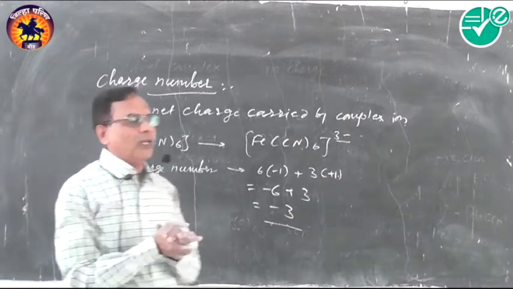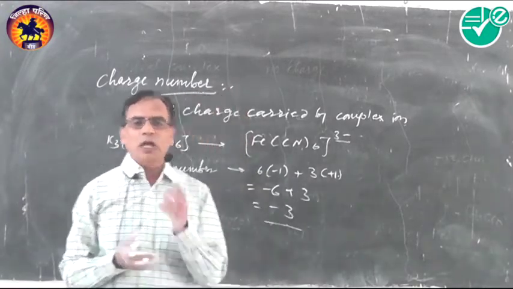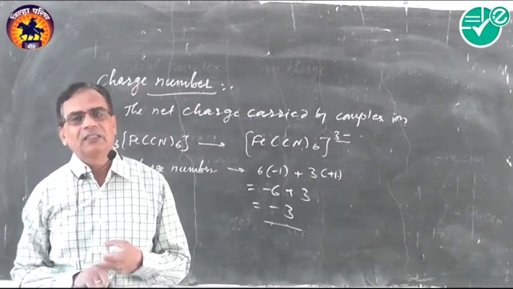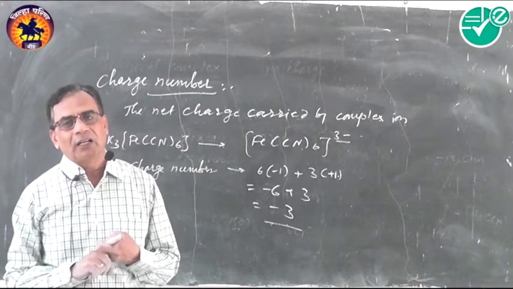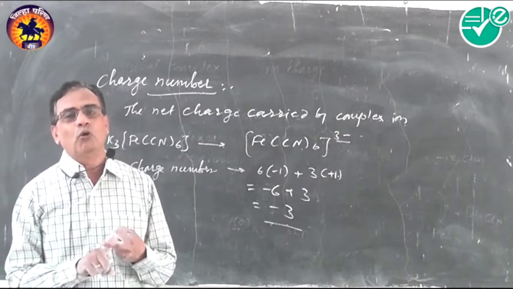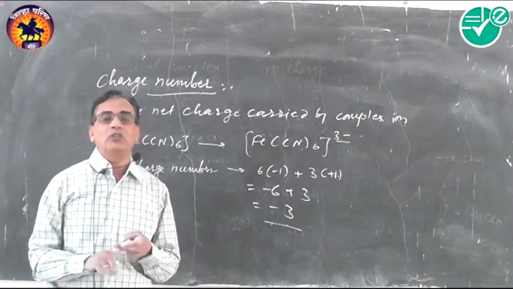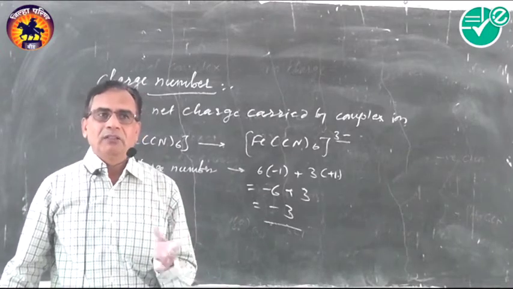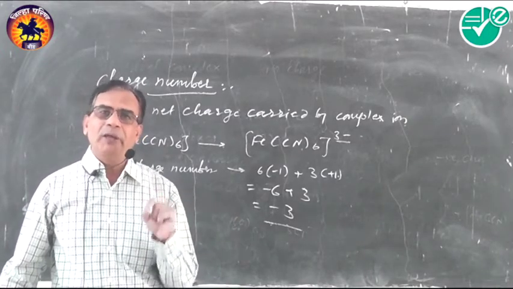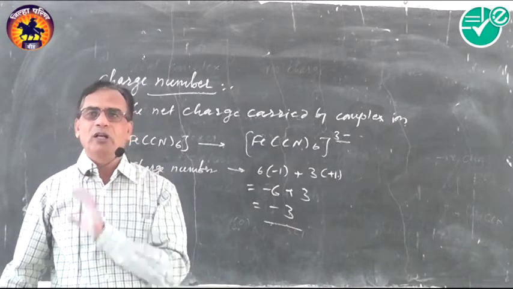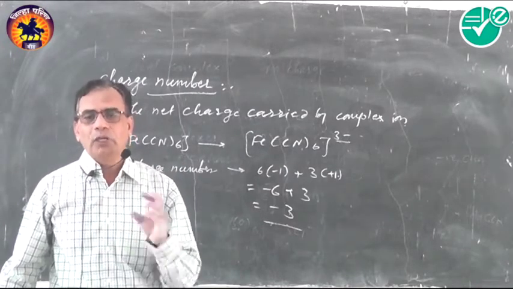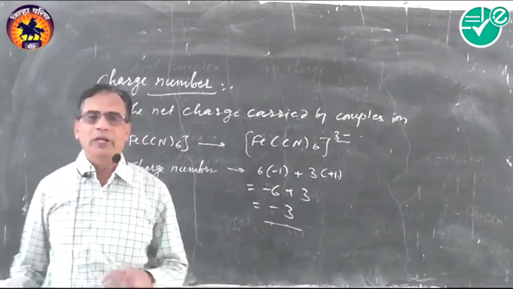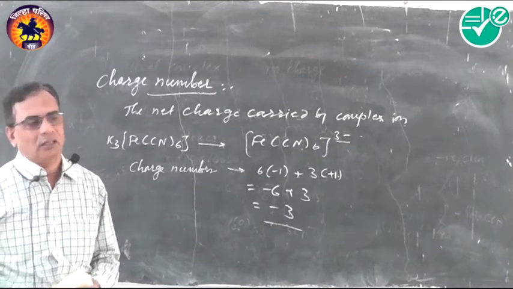Or in case of classification, suppose we have seen two types of classification, that is homoleptic and heteroleptic complexes. In these cases, the MCQs may be asked like: which of the following is a heteroleptic complex, which of the following is a homoleptic complex, and 4 alternatives are given there. Similarly, questions may be asked on anionic, cationic and neutral complexes. Which of the following is a cationic complex, which is an anionic complex, which is a neutral complex, like that MCQs are asked.